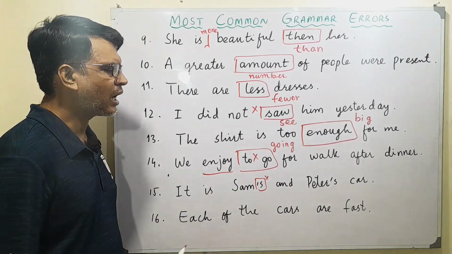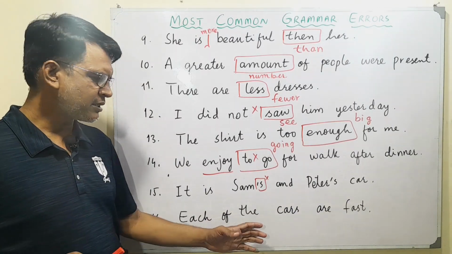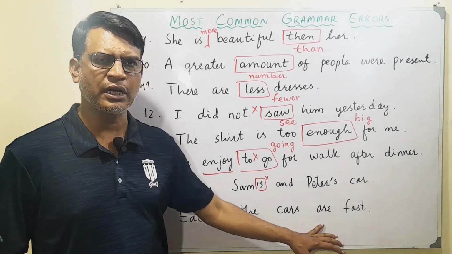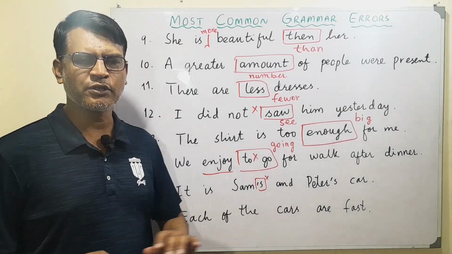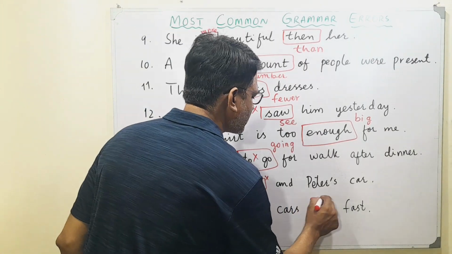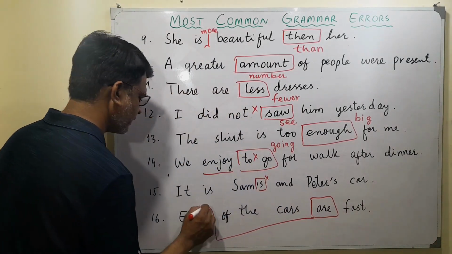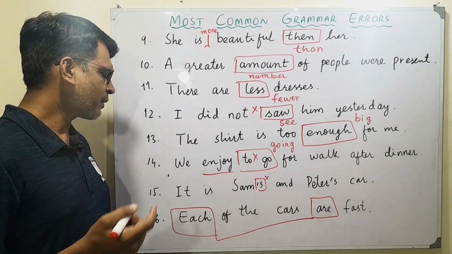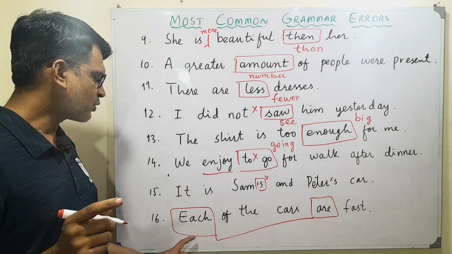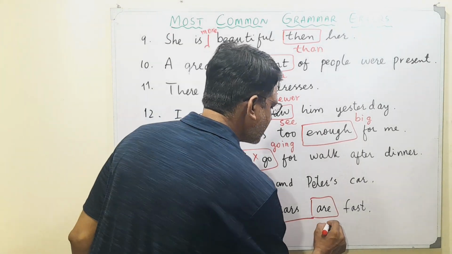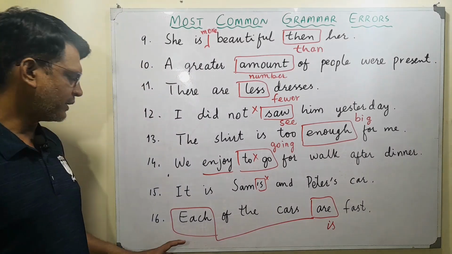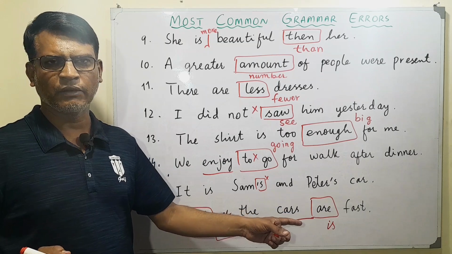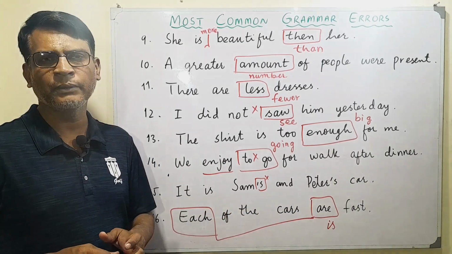Then we have: each of the cars are fast. This sentence on the surface seems okay. Each of the cars, we are using cars, we are using are. So cars is plural, therefore we are using are. But the problem is that this are is related with each, which is again an indefinite pronoun, but it is used for singular. So we say each of the cars is fast. With each, with every, we only use singular. We can't use plural verb with them.